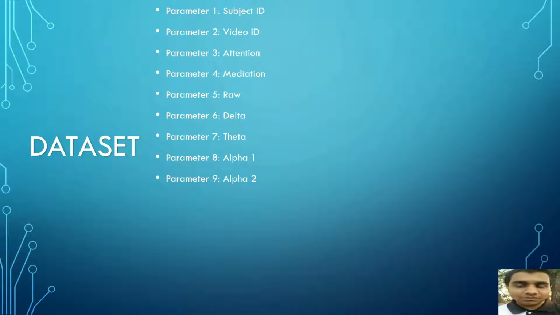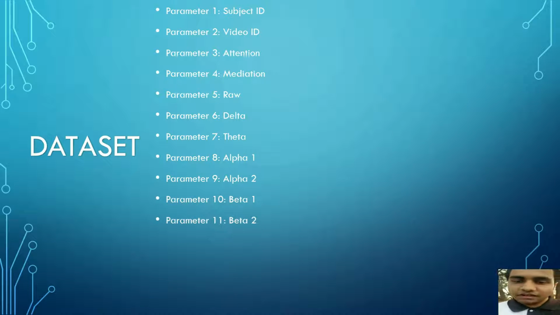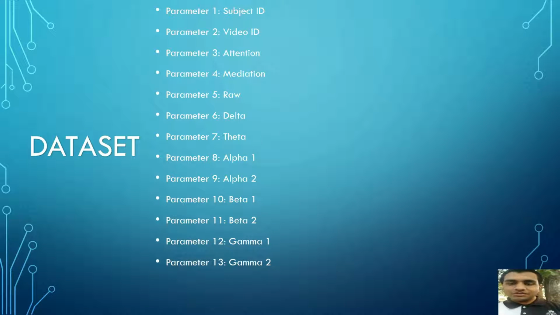The beta band consists of brainwaves that represent a state of consciousness when attention is directed towards cognitive tasks such as problem solving and decision making. The gamma band consists of brainwaves that relate to simultaneous processing of information from different brain areas. Band 1 represents frequencies of brainwaves of lower power spectrum, while Band 2 represents frequencies of brainwaves of higher power spectrum. Last two parameters include predefined label, which denote if the student is expected to be confused, and the user-defined label, which denote if the student was actually confused.